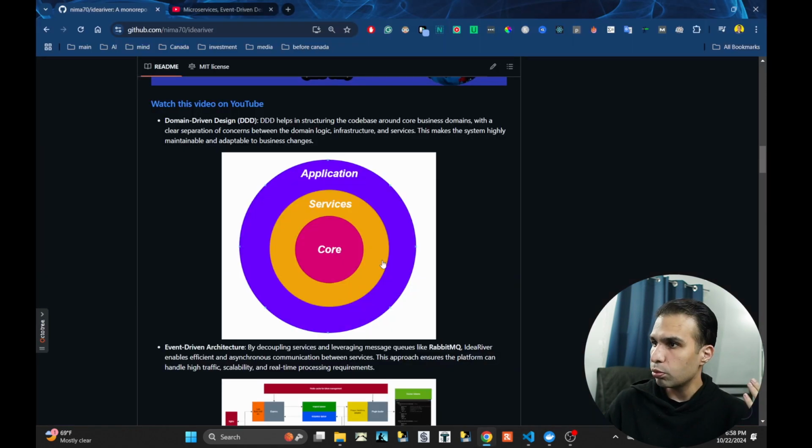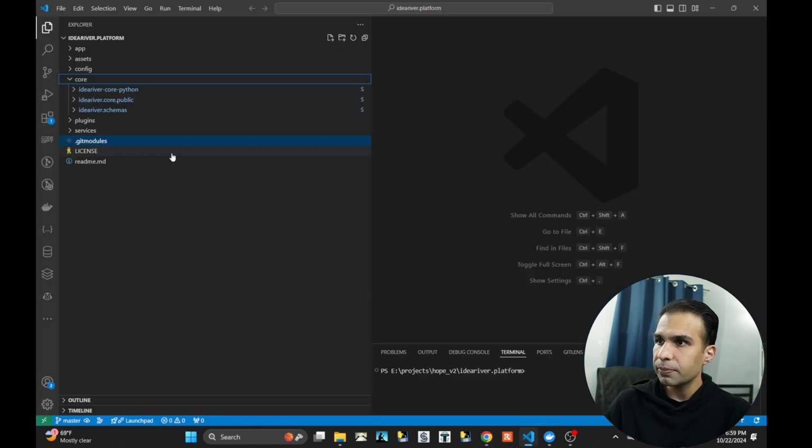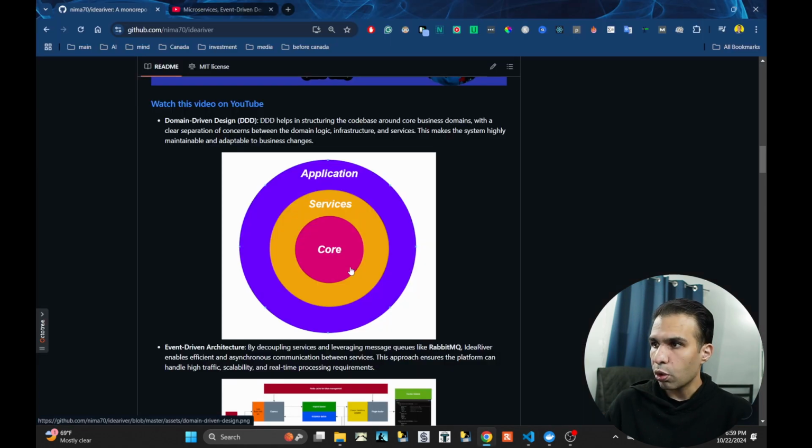So if you go to my diagram, there would be a core. This one I also upgraded a bit, so I made the colors pop up. There would be a core. After that, around that, there would be services. So the services would be here. There would be a Python one, and after that the TypeScript one. I don't know why it looks like I haven't linked the TypeScript one, but beside these services, there would be one for Python and another one for TypeScript. So this one is core and services.